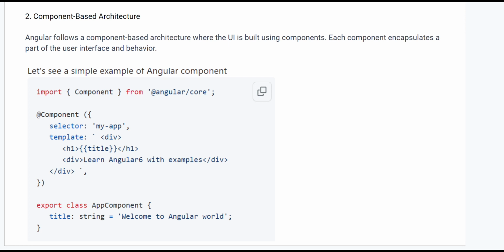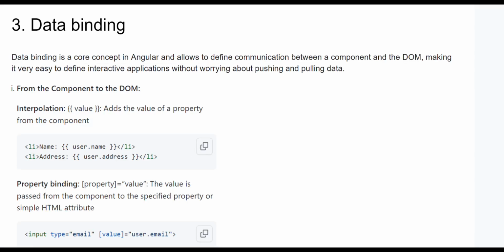We have a lot of things in this part, and for the HTML part, we can create a separate file, but since this is just a very simple example, we can write it like this.